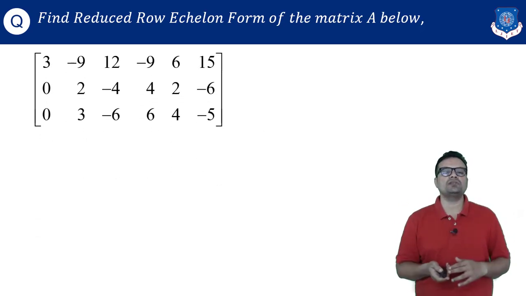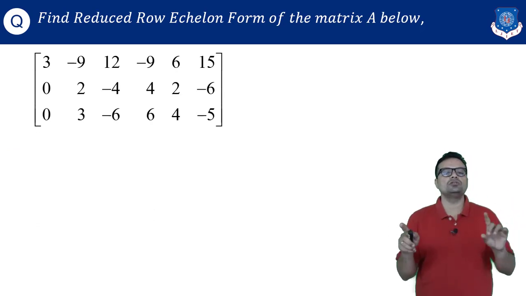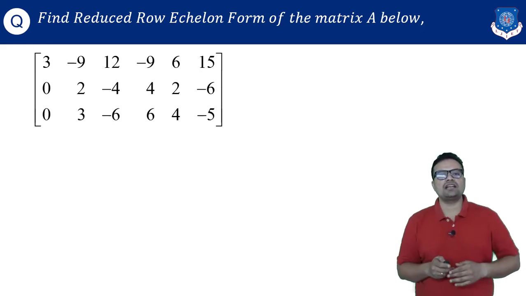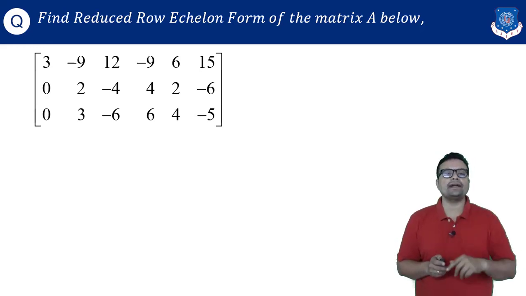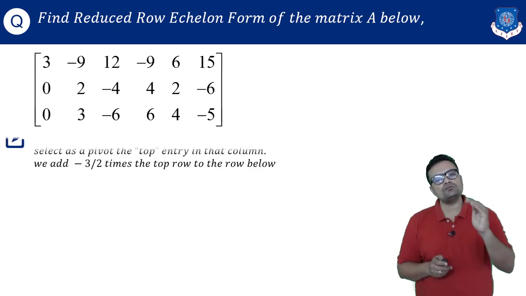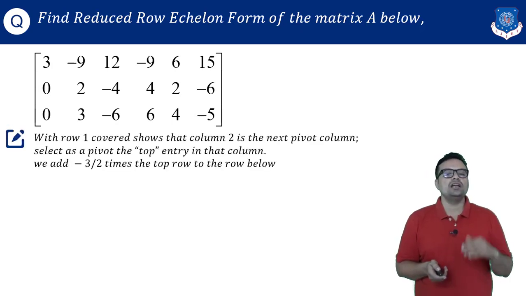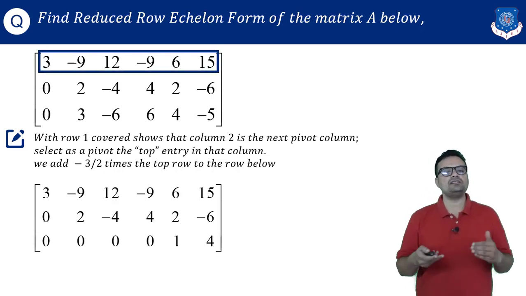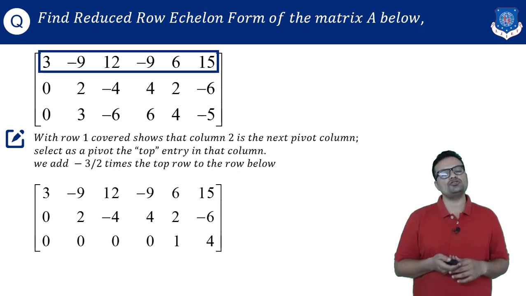So now I am done with my first row. The first row is now locked. We cannot use this first row for further calculation. So I am moving to the second row, and my first non-zero entry is 2 at A22. I will use that entry to convert the lower entry into 0. I will multiply row 2 by -3/2, and then add it to the third row. Again it will convert my lower entries into 0.